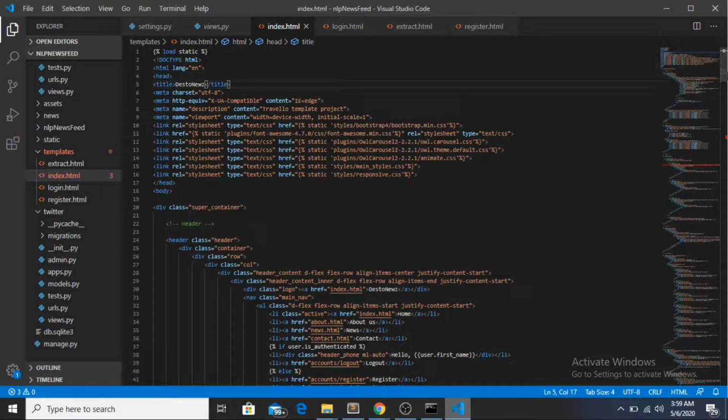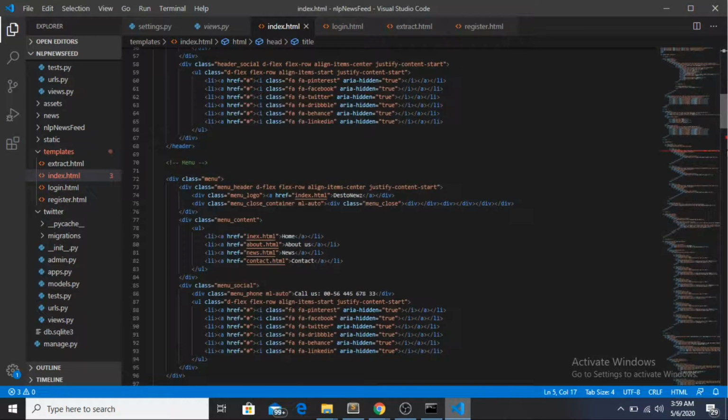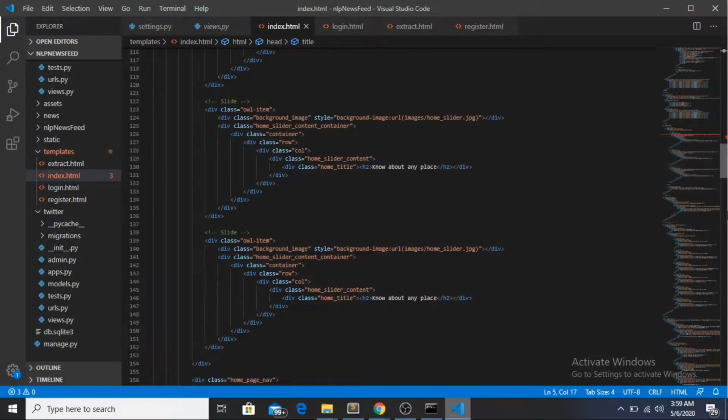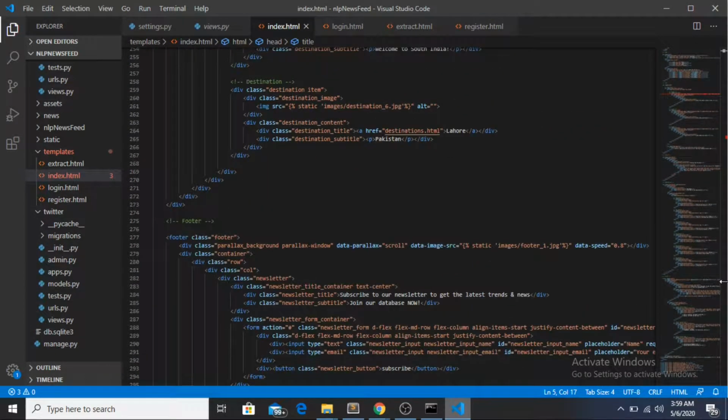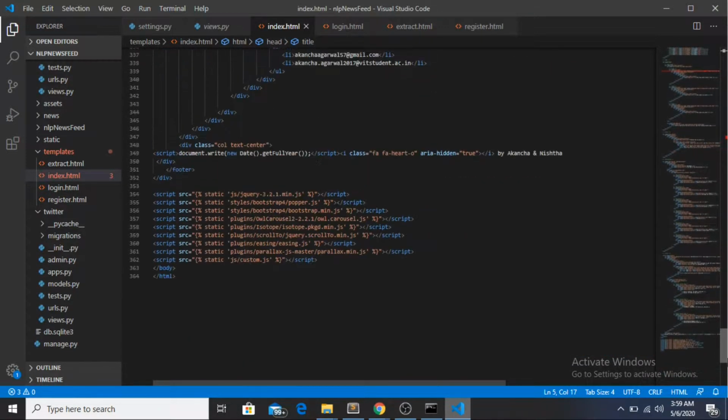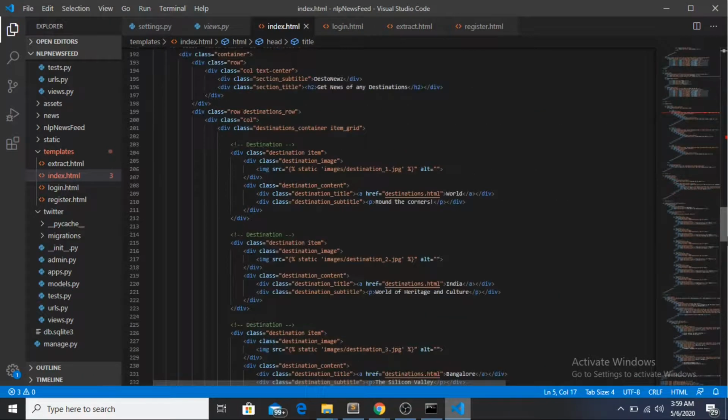So this is the whole index.html file. As you can see over here, it's almost 364 lines of code.